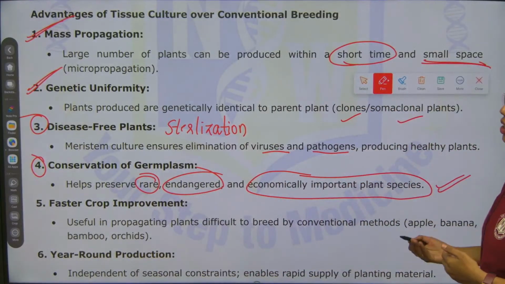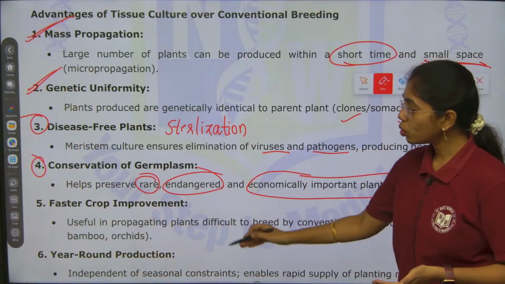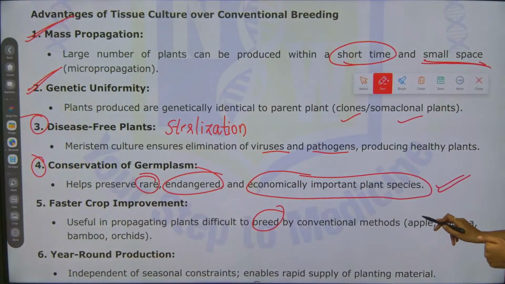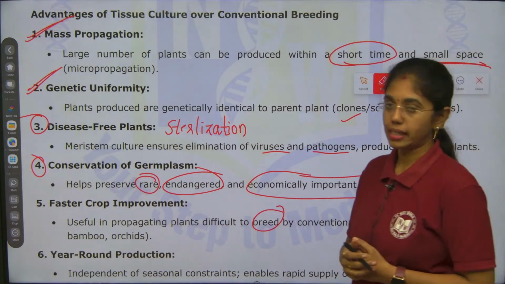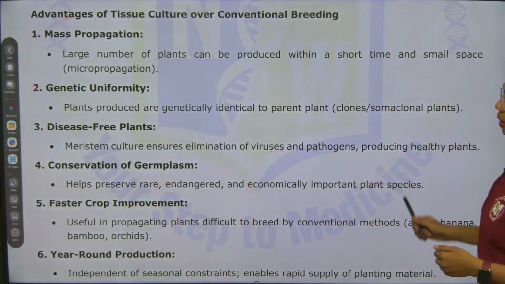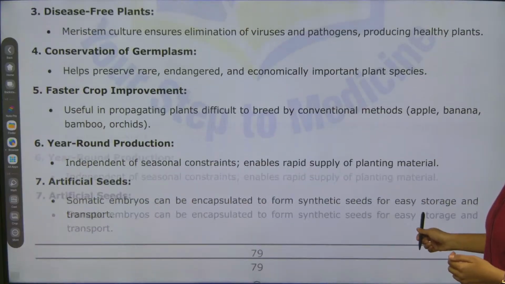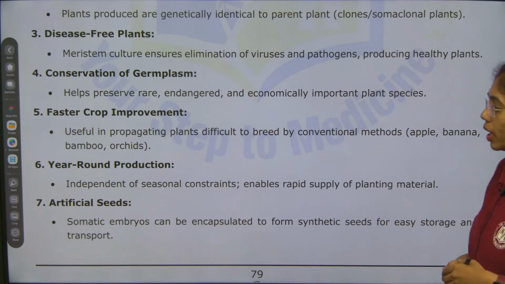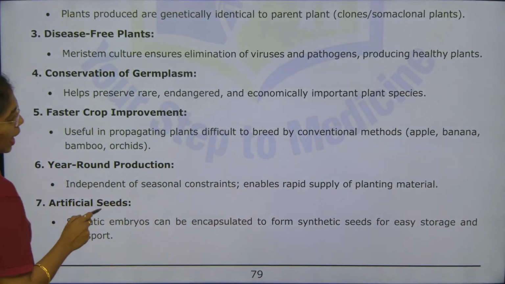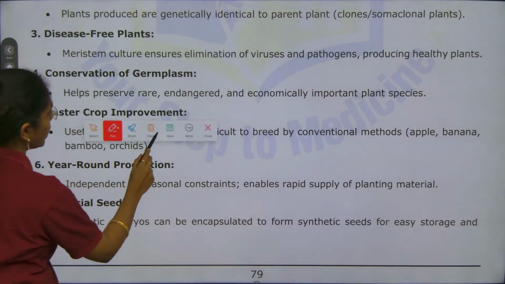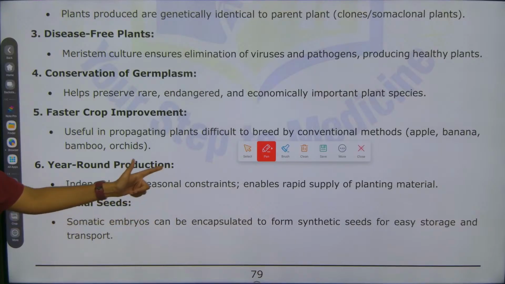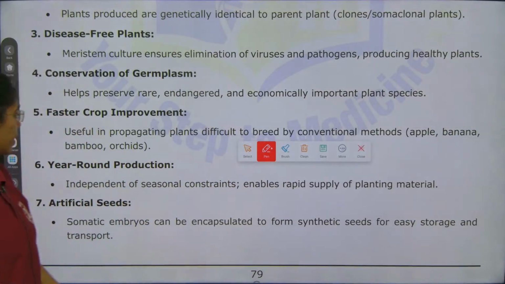Clear, right? Next, faster crop improvement. Useful in propagating plants which are difficult to breed by conventional methods like apple, banana, bamboo and orchids. Next, year-round production. Independent of seasonal constraints, this enables rapid supply of planting materials.